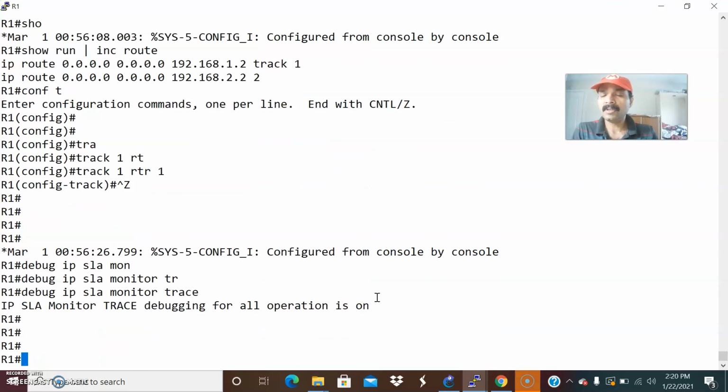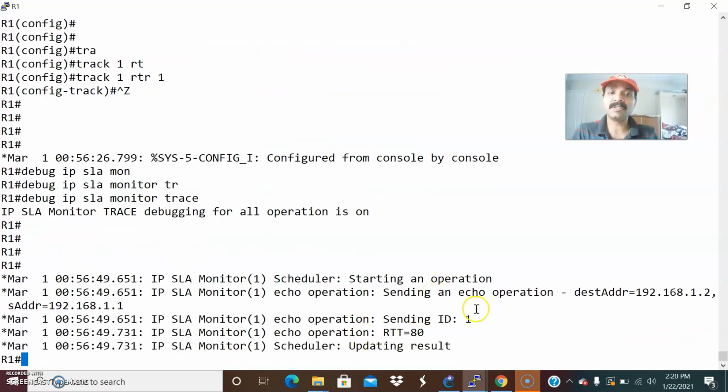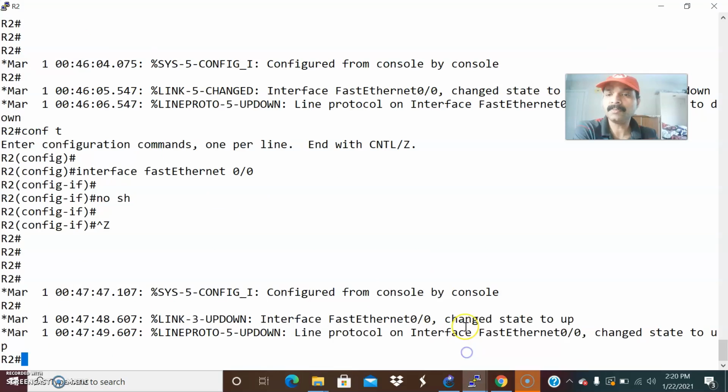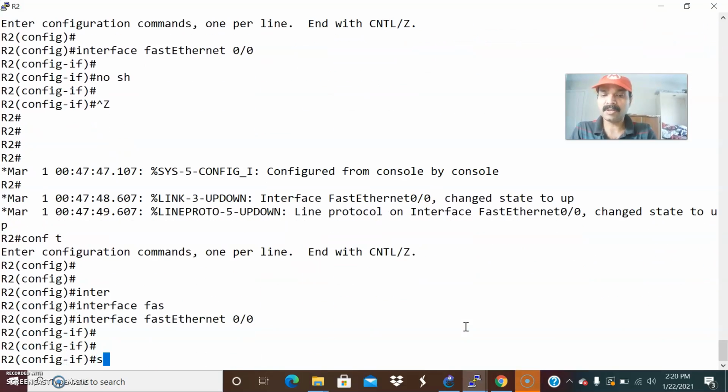So it is on now. Now let us shut down this interface. Let us go to R2. See, now it is showing sending an echo operation. It is showing the timeout, right? Now let us go to R2 and shut down the interface. Go to the configuration mode, interface FastEthernet 0/0, and let us do a shut.